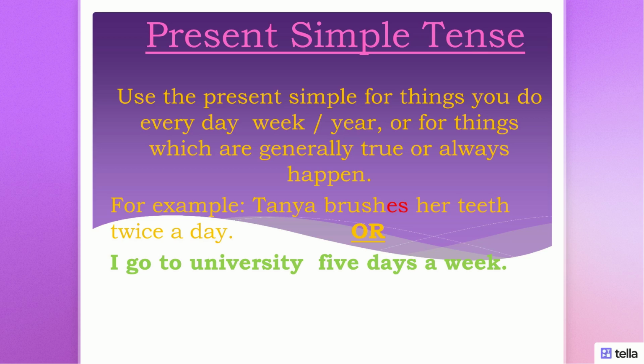So we use the present simple for the things that we do periodically, so we do them every day, weekend, etc. Or we use the present simple for things which are generally true or always happen. So let us consider some examples. Okay, number one, Tanya brushes her teeth twice a day. You see? Or I go to university 5 days a week. So I do it periodically.